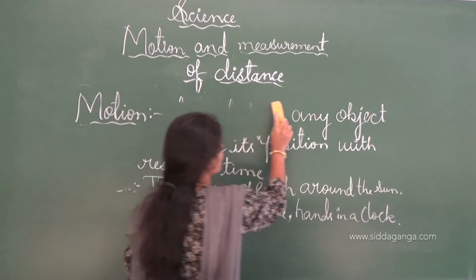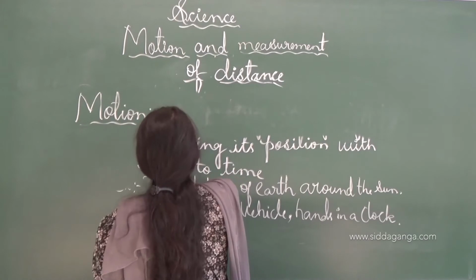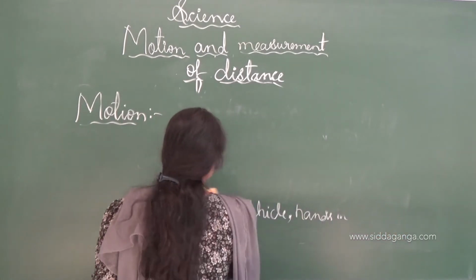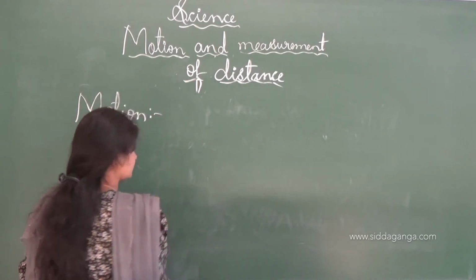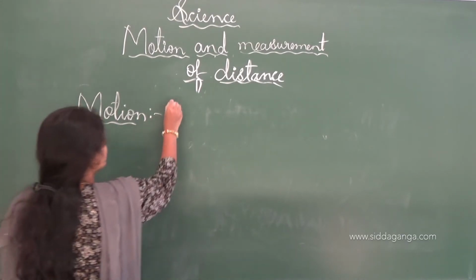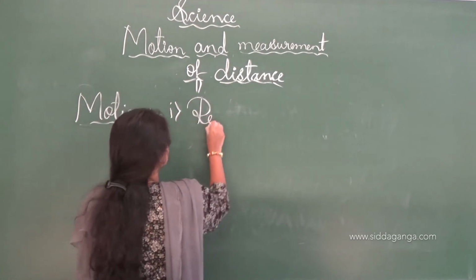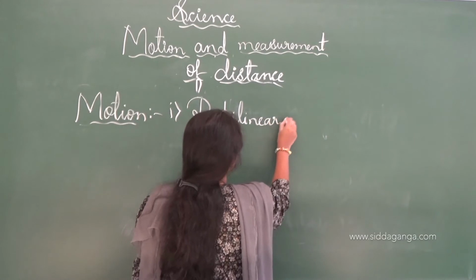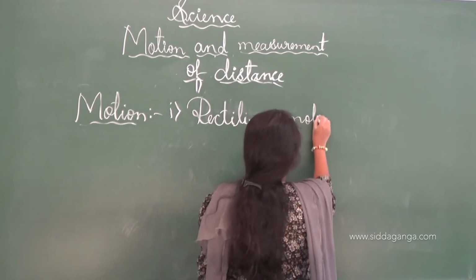One by one, I will write on the board. Let us learn about these types of motion. There are different types of motions, in which the first one is the rectilinear motion.